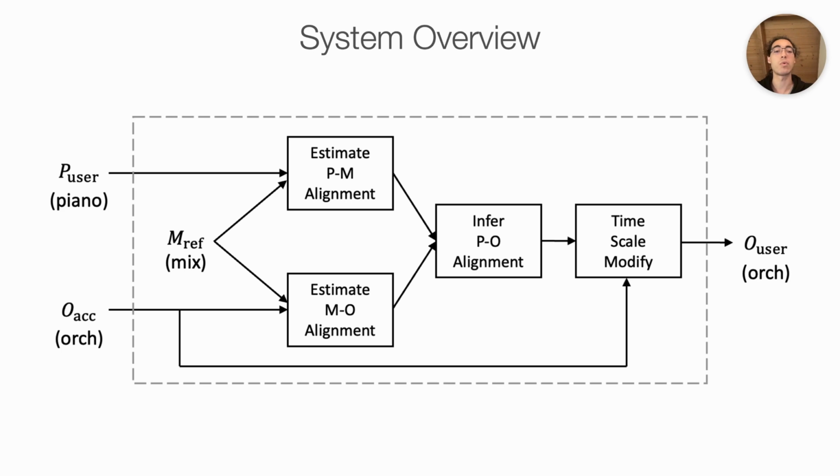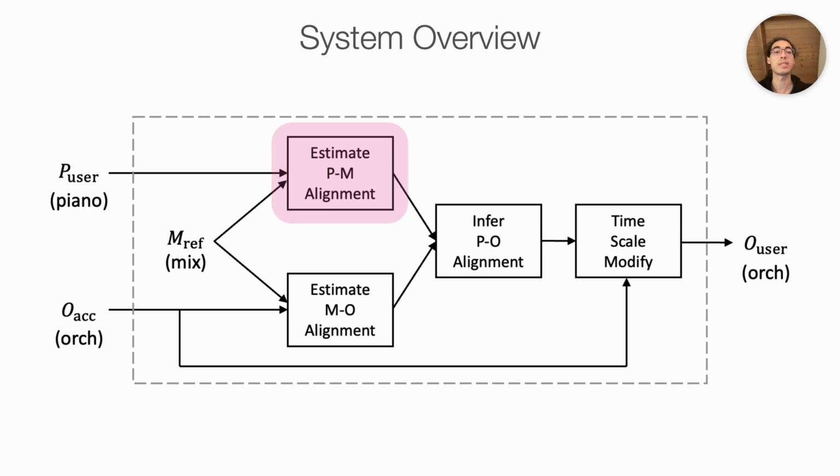Note that this does not require a symbolic score, but uses three kinds of audio recordings: P-user and O-accompaniment recordings as input, and M-ref, or mixed recording, which serves as the representation of the musical score. The piano-only and orchestra-only recordings cannot be directly aligned since they contain different content, but the mixed recording contains both the piano and orchestra parts.